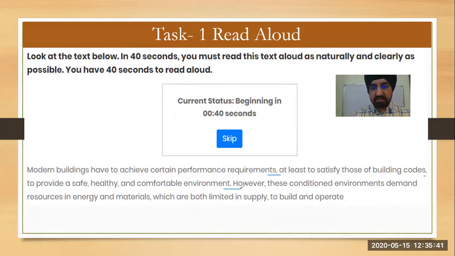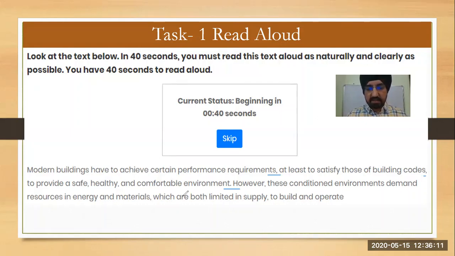Second thing, you have to see which words are difficult to speak. Then you have to break them down and speak them aloud before the microphone opens. Suppose you don't know this word, then you will break it down, because this is a simple text, but in coming slides or coming days you will speak on some complex text. These guidelines are based on that.